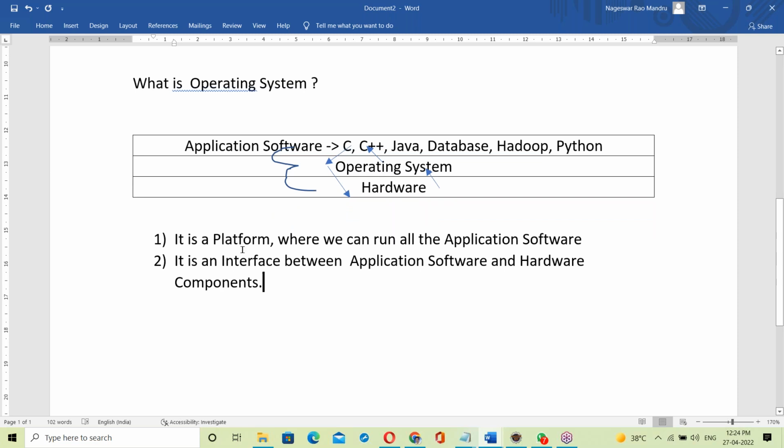Next, one more point about the OS being an interface between application software and hardware components.